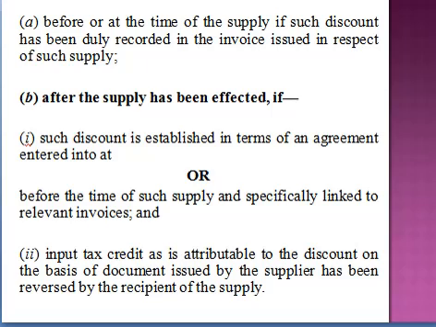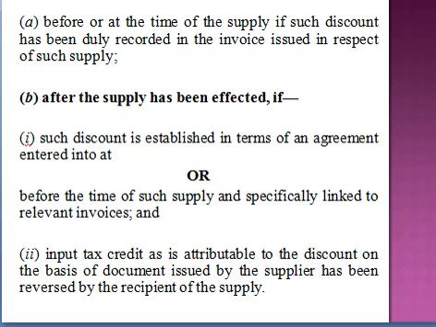He has not provided that discount, and the bill has been prepared for rupees 1 lakh. Now what will he do? For the remaining 2000 rupees, he can issue a credit note. And then, being a purchaser, you have to reverse the input tax credit which you obtained for 1 lakh rupees, because now the sale is going to be of rupees 98,000 only. So in that situation, you have to reverse the input tax credit.